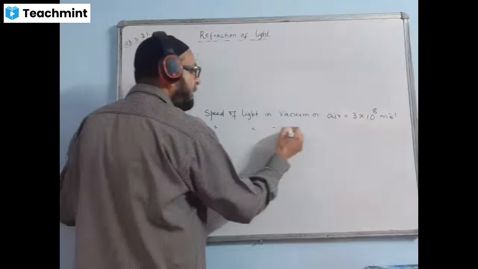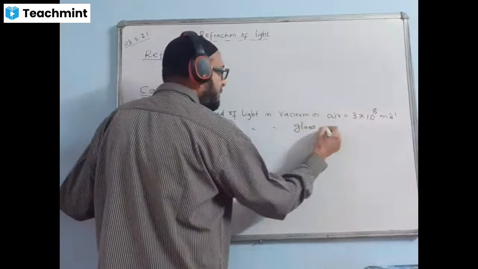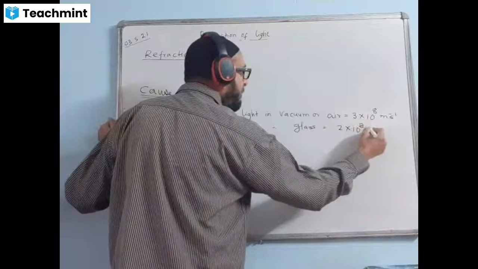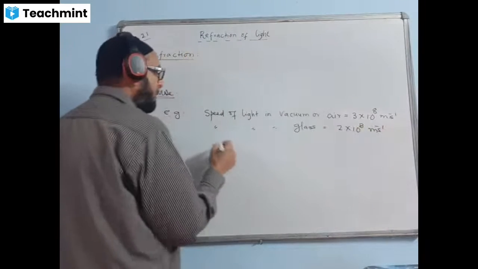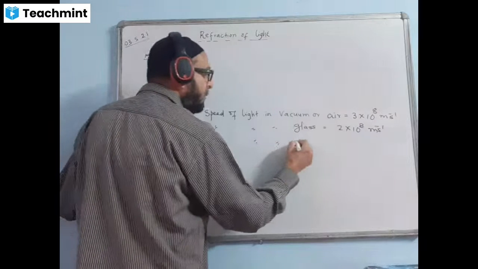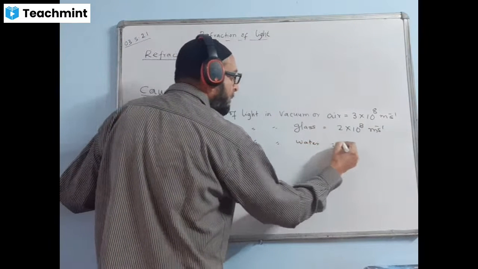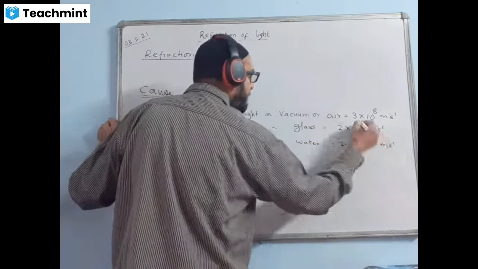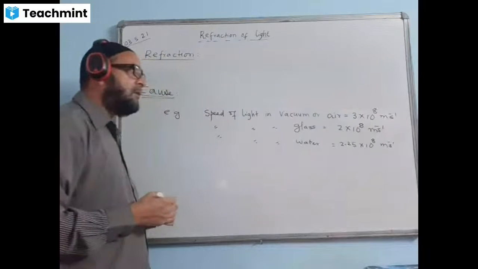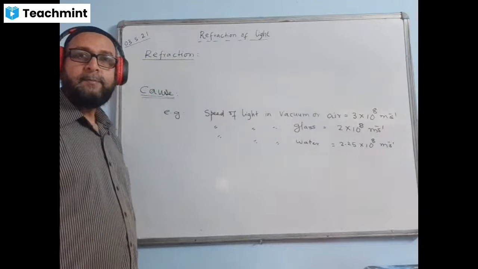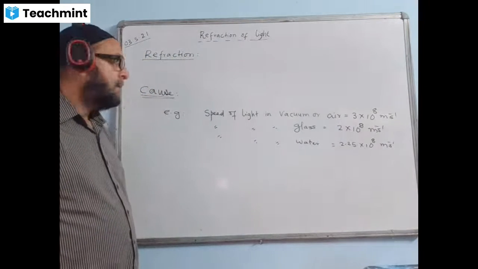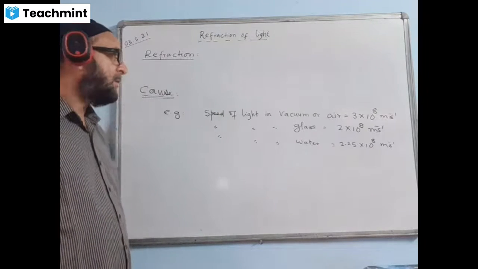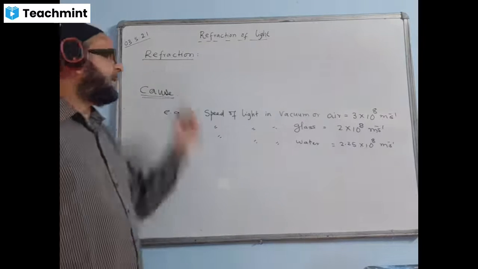Then speed of light in glass is 2 into 10 to the power of 8 meter per second. Speed of light in water is 2.25 into 10 to the power of 8 meter per second. The power of 10 is 8 in all three cases. So since the speed of light differs from one medium to another medium, bending takes place.